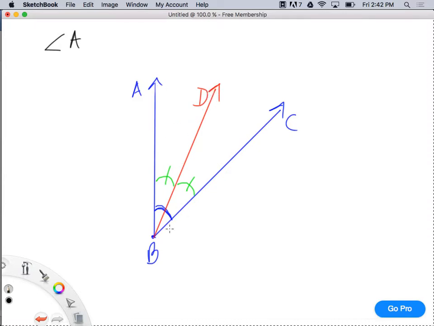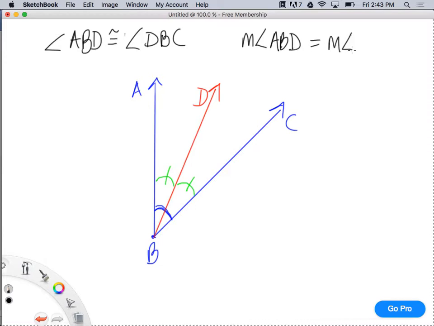Angle ABD is congruent to what angle? Angle DBC, right? Or CBD. DBC, which means that the measure of ABD is equal to the measure of DBC. See? And that's because of the definition of congruent angles. The definition of congruent angles says if two angles are congruent, then their measures are equal.